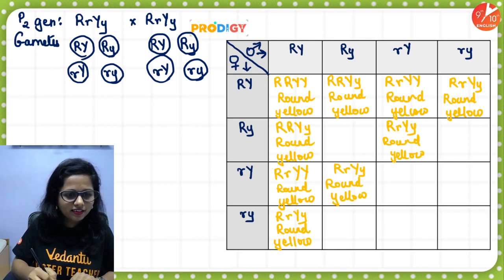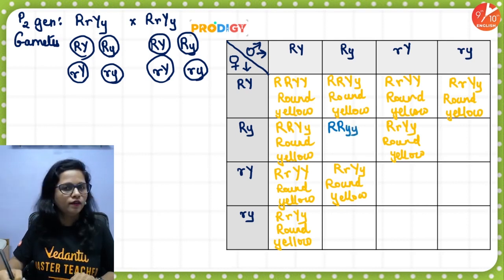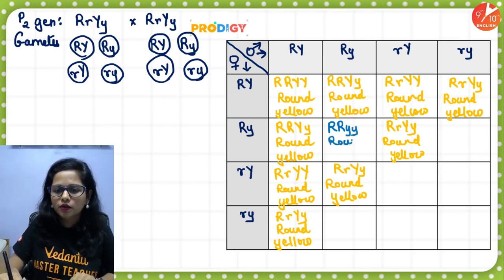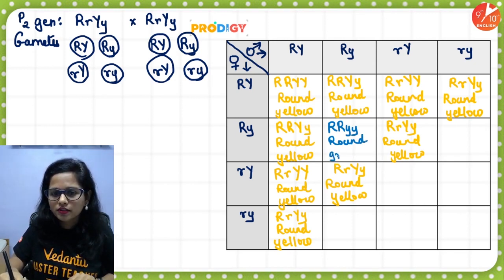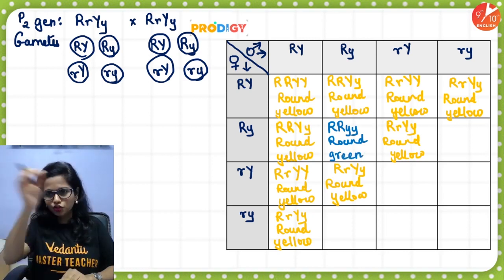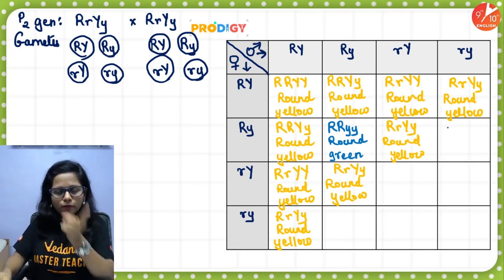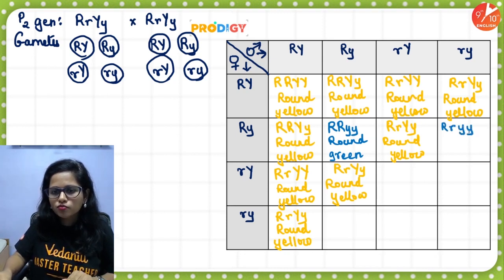Okay? Then, chalo, now people, capital R, small y. Now capital R represents round, but small y means it's not yellow. The seed is going to be green this time. Round green. Okay? Sure. Then let's jump one box and write capital R, small y. So this time capital R means again round, and small y means again green.